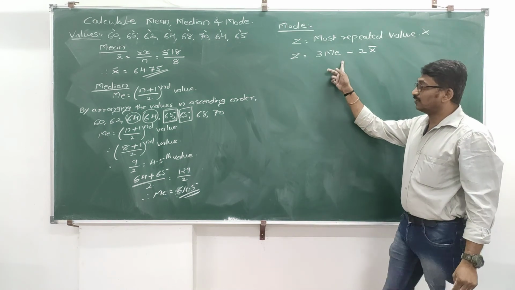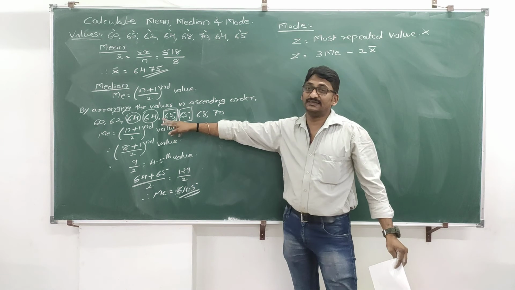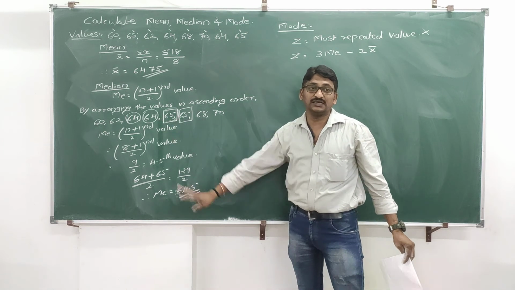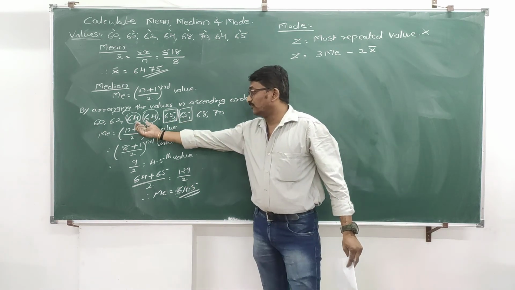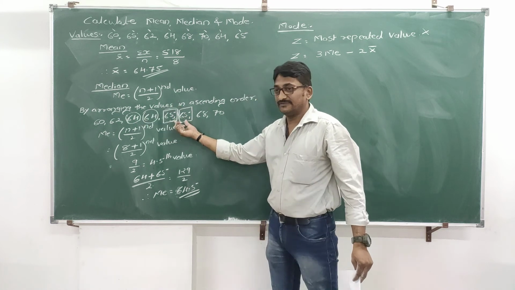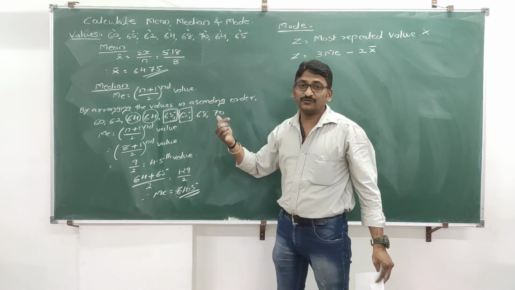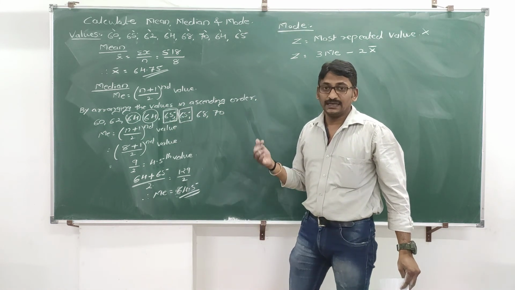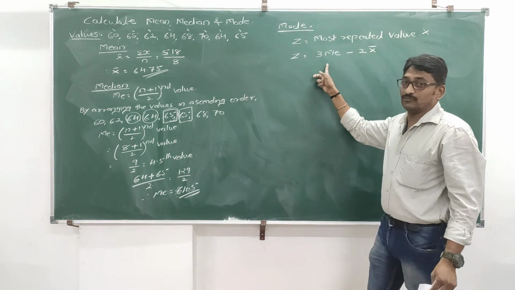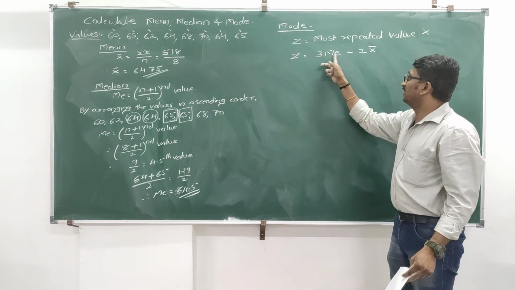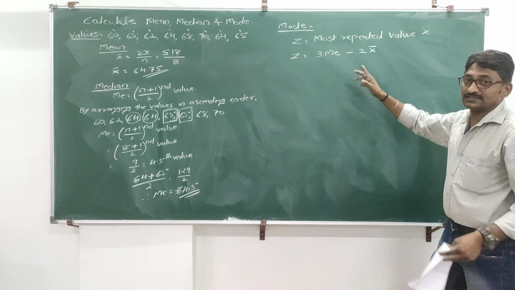When to use this formula? When the mode is ill-defined. Such situation is known as mode is ill-defined. Where 64 is also repeated 2 times, 65 is also repeated 2 times. We cannot find out the value of mode. In this case, go for this formula. You know the answer of median, you know the answer of mean. Just substitute the value.